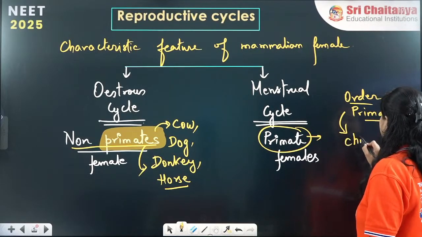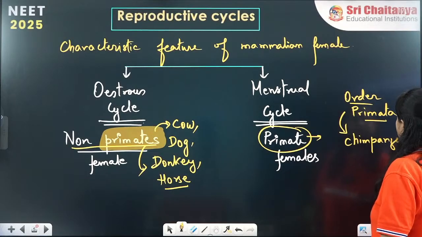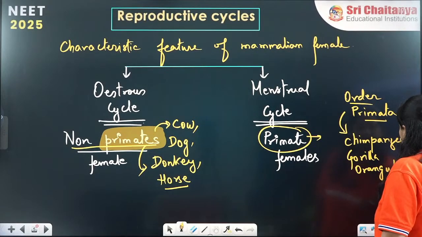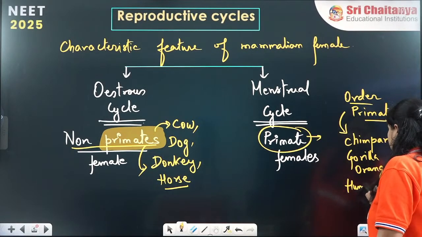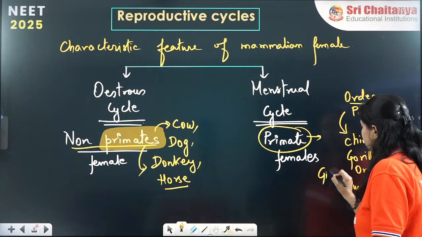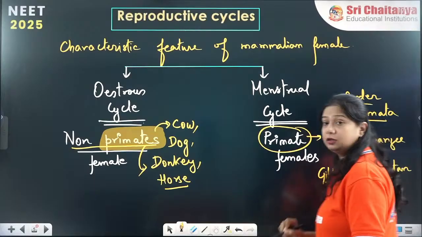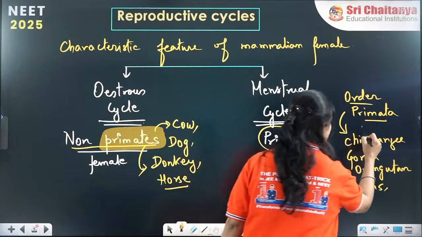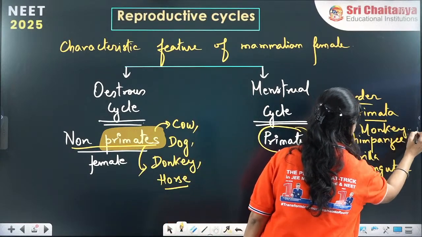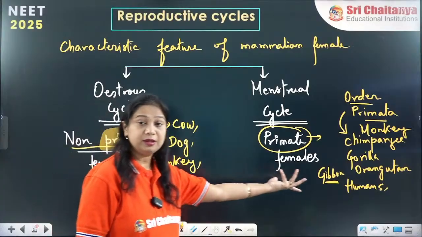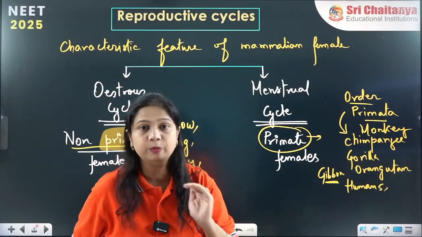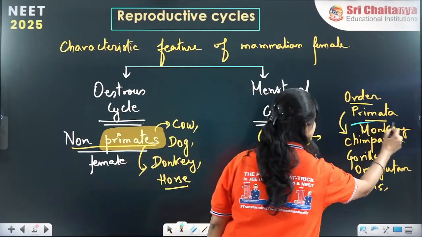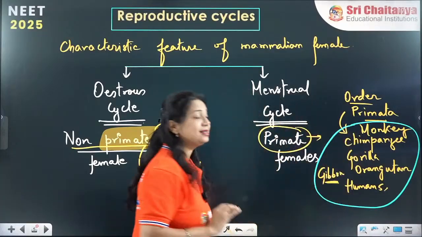So order Primata organisms, they are the chimpanzee, gorilla, orangutan, humans, gibbons. So we can see the organisms which we think to be our ancestors. So these are the monkey, chimpanzee, gorilla, orangutan, gibbon, humans. All of this whole group of organisms are considered to be Primata. So they are called primates.